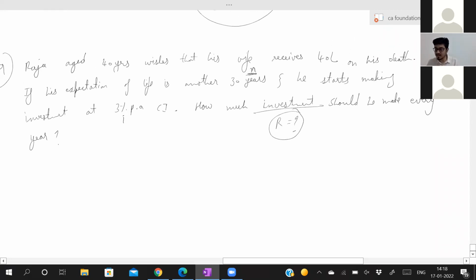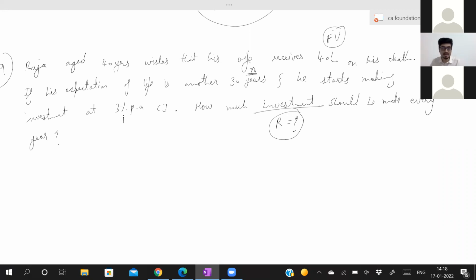Now can someone tell me what is this 40 lakh? Future value. Correct, Darshan. Why future value, sir? His wife will receive 40 lakhs after his death. You have not received 40 lakh now. After 30 years, his wife should receive 40 lakh. That is your future value, not present value.